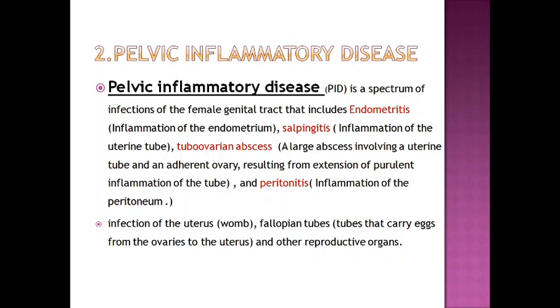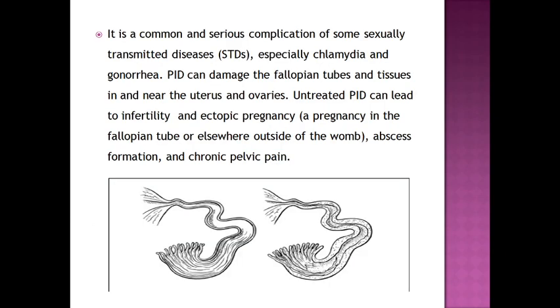So all these may be included under pelvic inflammatory diseases, and it can lead to infection of the uterus or fallopian tube or other reproductive tract. So all these, endometritis, salpingitis, tubo-ovarian abscesses, peritonitis, can be grouped under this one. As the name indicates, pelvic means the lower part of the female body, the pelvic region, from our thigh region up to the abdomen region, we can include it as the pelvic region.